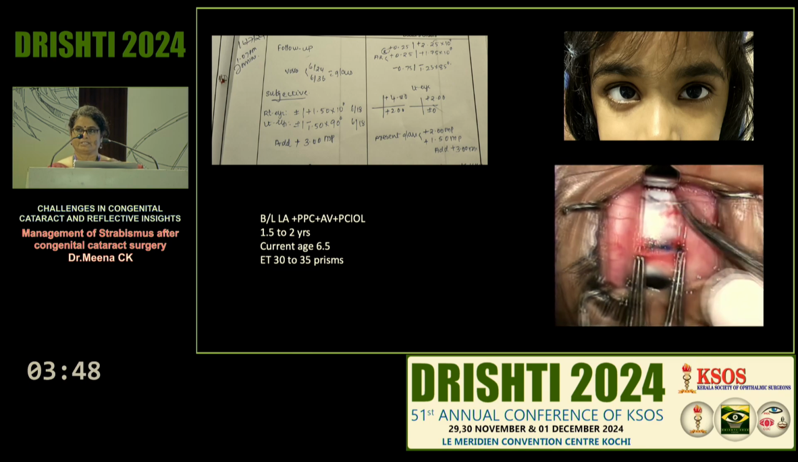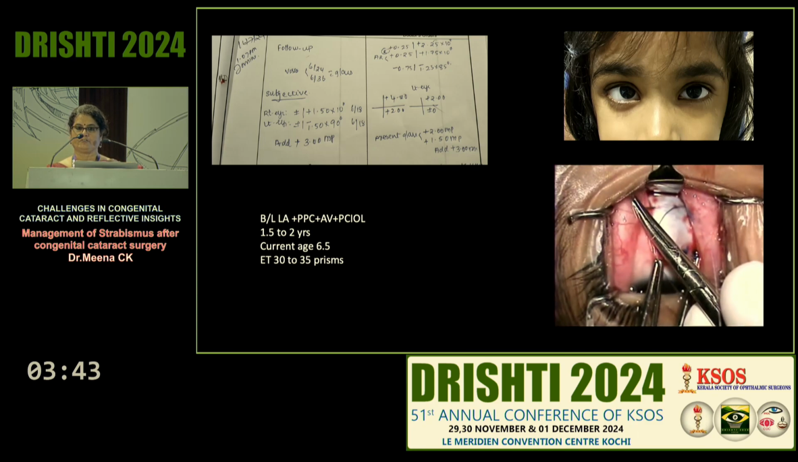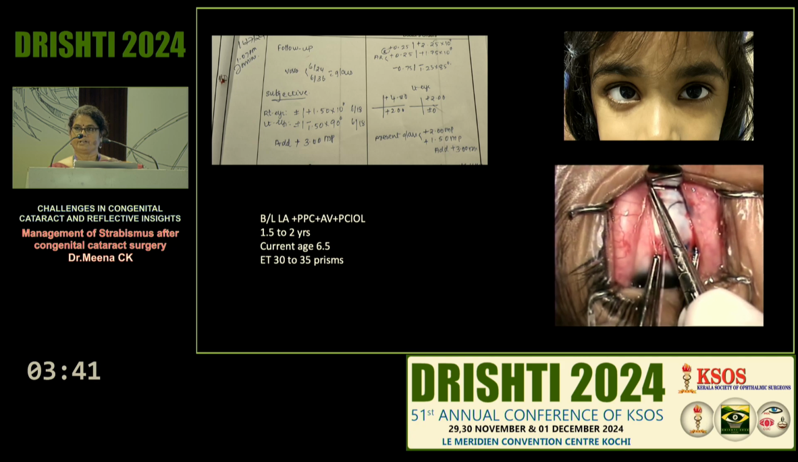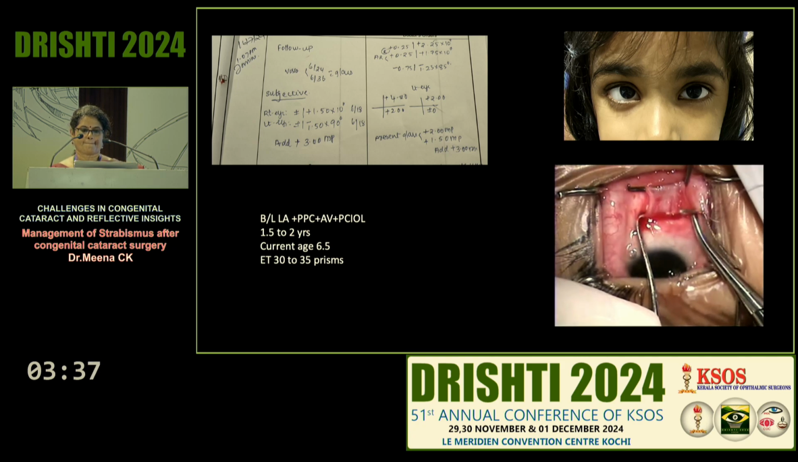So there is definitely, the child has reached only 6/18, but there is still potential for development of binocularity. So here I would prefer a bilateral MR recession.